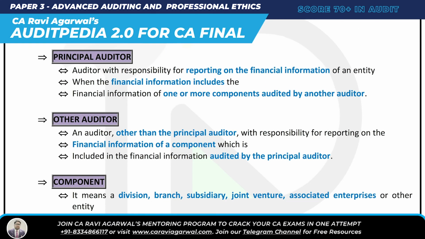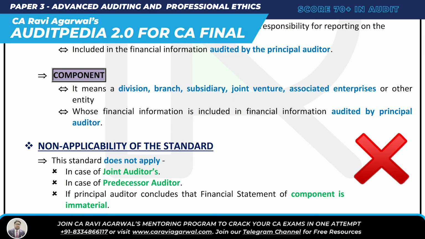So what are we studying? Can you please tell me? SA 600. What is that? Using the work of another auditor. Principal auditor is the person who has the responsibility for reporting on the financial statement. Other auditor is a person other than the principal auditor who has to report on the financial information of the component. Component is a division, branch, subsidiary, joint venture, associate, enterprise.